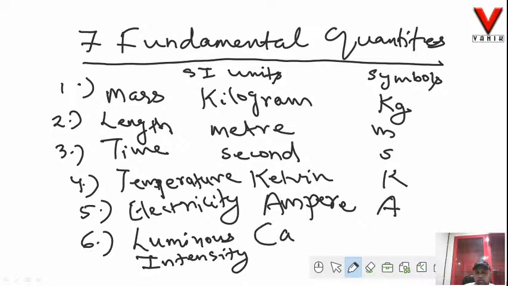The SI unit is candela. The symbol is small c, small d.